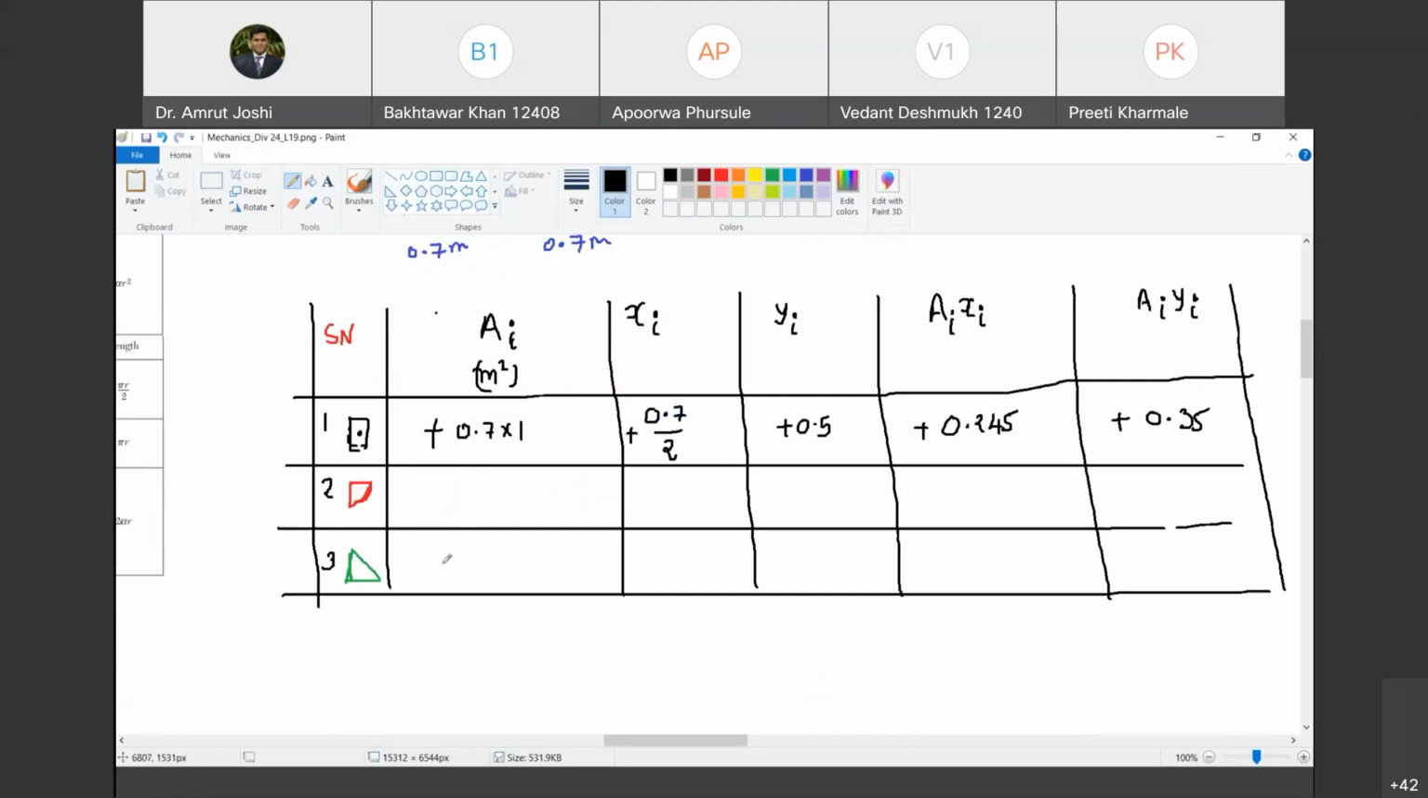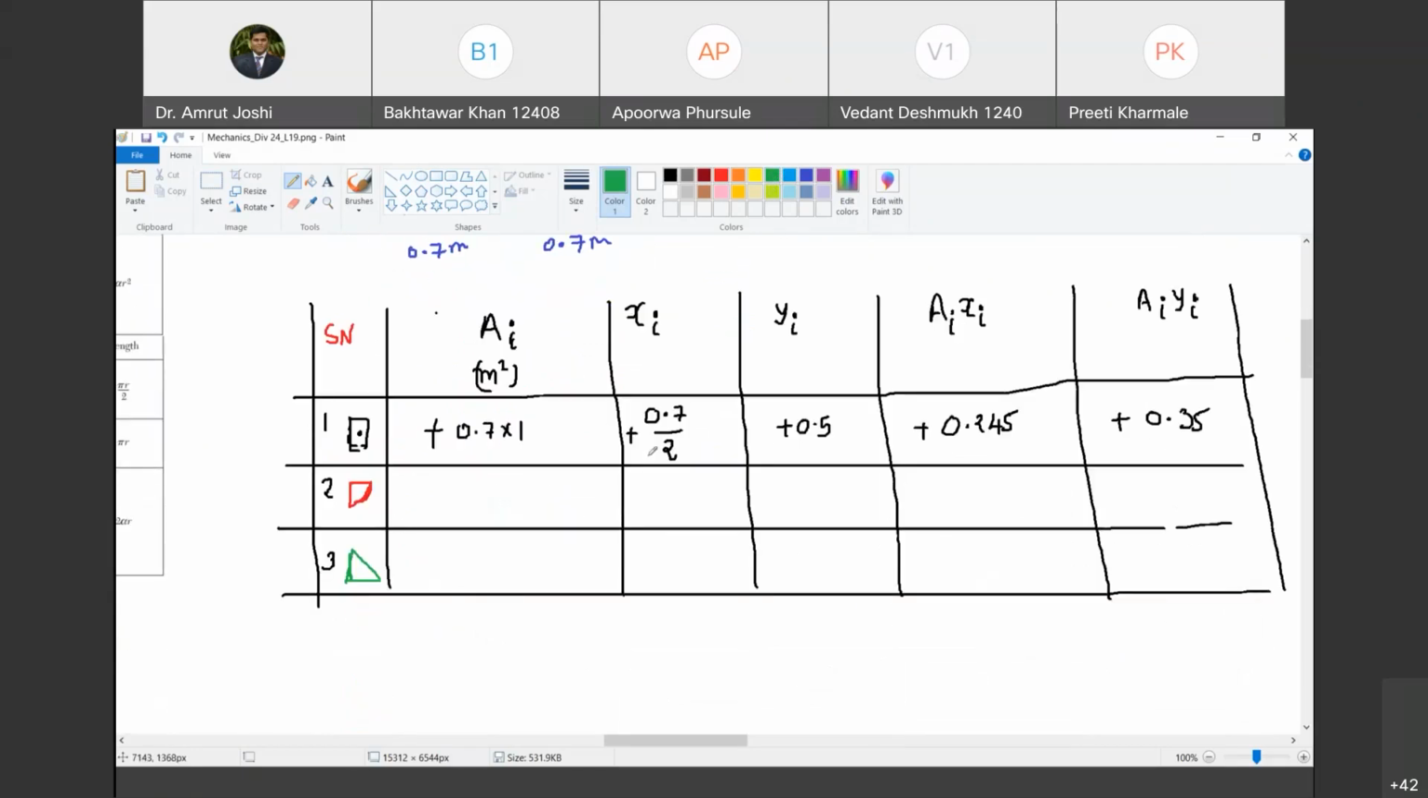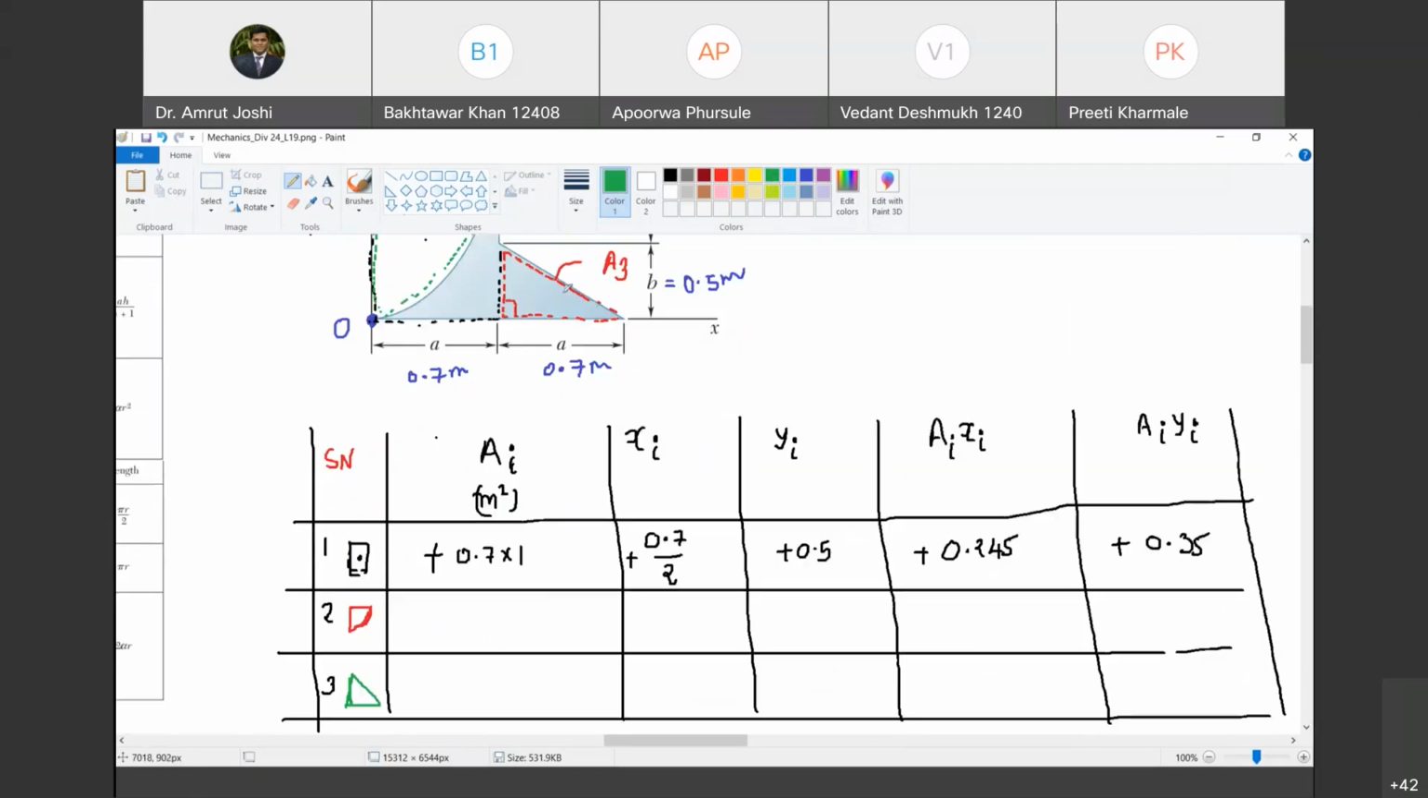Now let us complete the third row first, because that is easiest. That is easier compared to 2. So what is A3? Can you tell me what is the area of A3? Is it additive or subtractive? Additive, so plus. Half into 0.7 into 0.5. Very good.